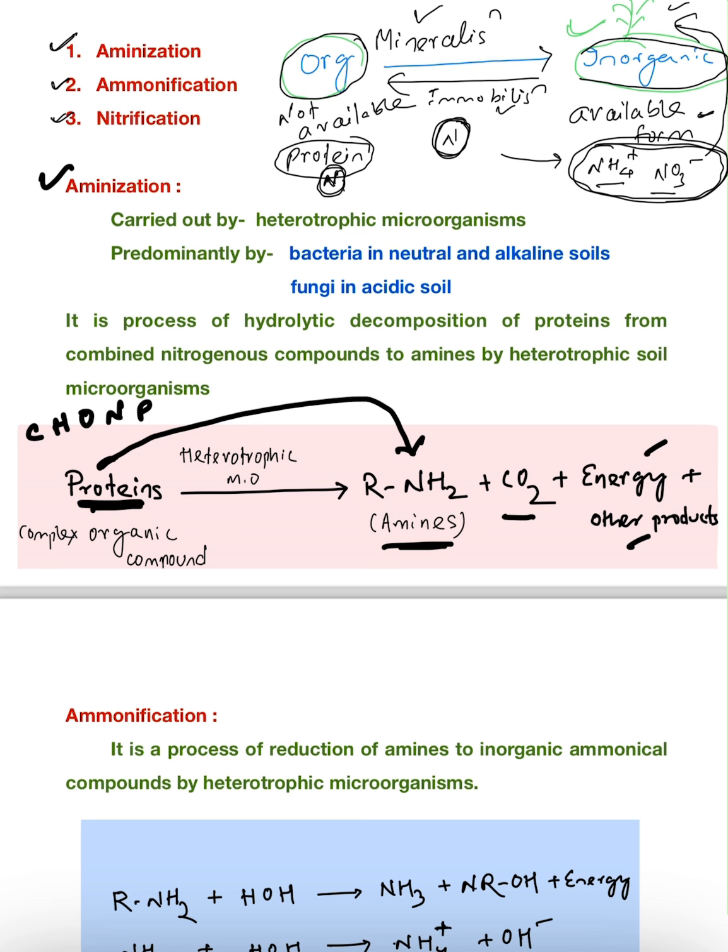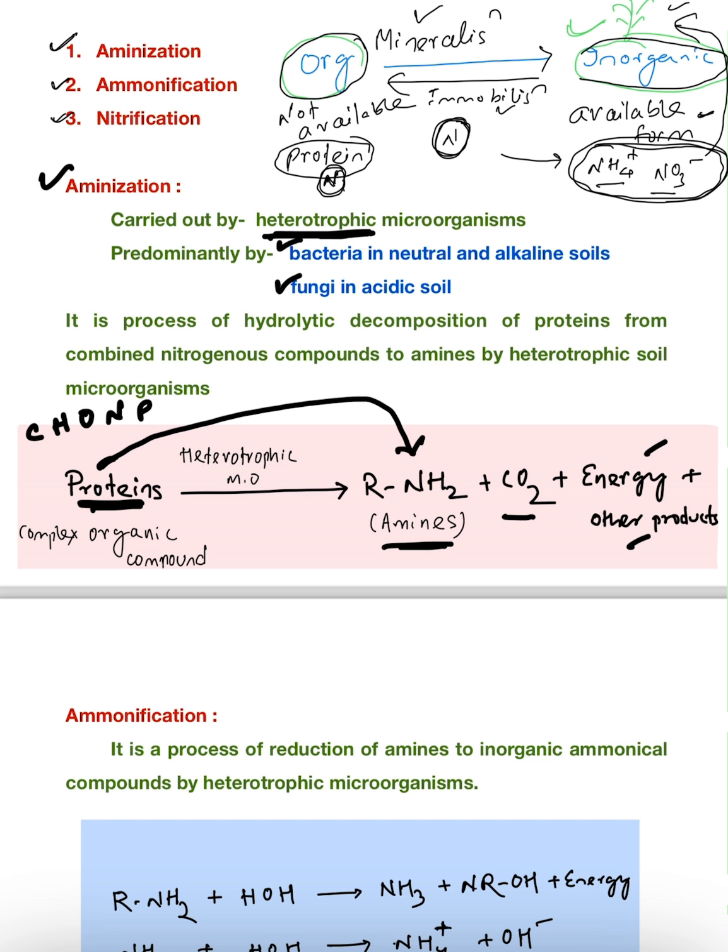This aminization process, as well as the mineralization process, is carried out by microorganisms. Whether they are bacteria or fungi, these microorganisms are mostly heterotrophic in nature.